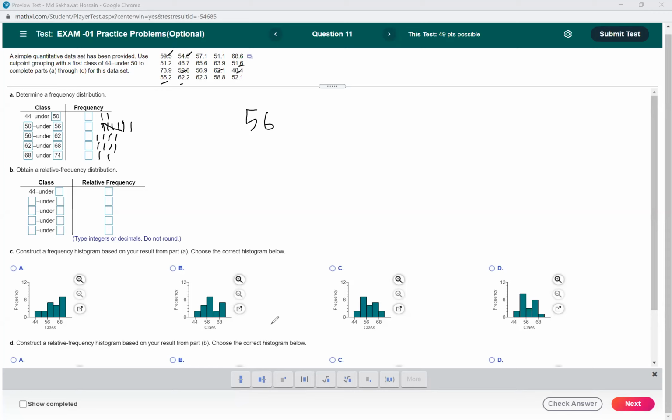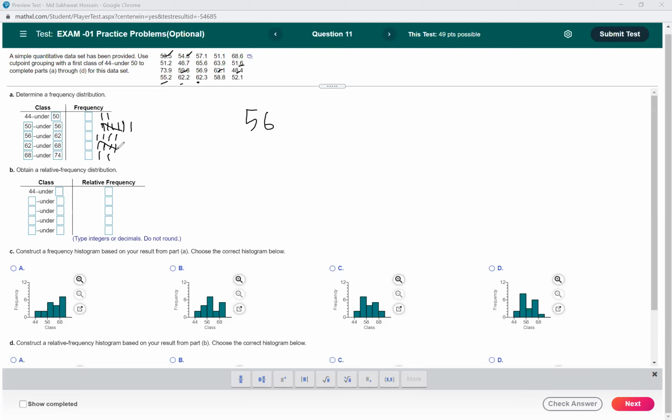Oh, did I skip 62.3? Okay, let me check how many numbers we have. 2, 6, 10, then 16, 18. 1, 2, 3, 4, 5, 6. Oh, we have a total of 20 numbers. I think I skipped 2 numbers maybe. 62.3, yes, thank you for letting me know. 62.3 should be here. So now we have 6, 8, and I think I skipped one more number. I don't know which number I skipped.